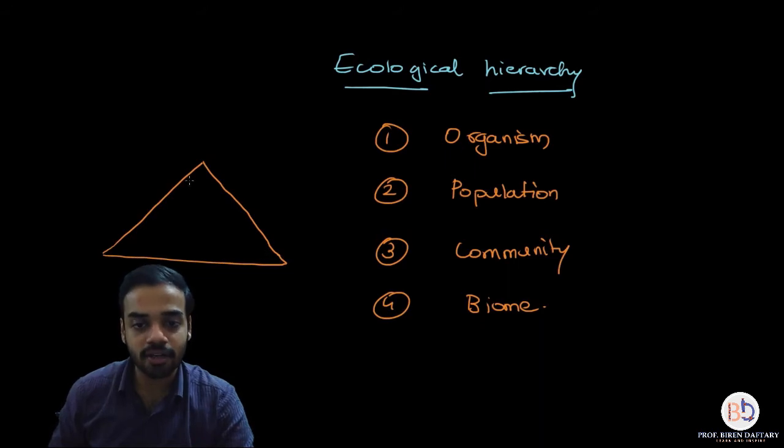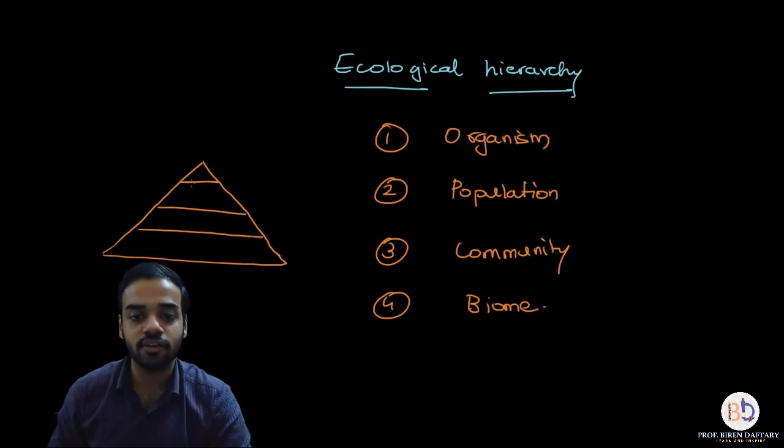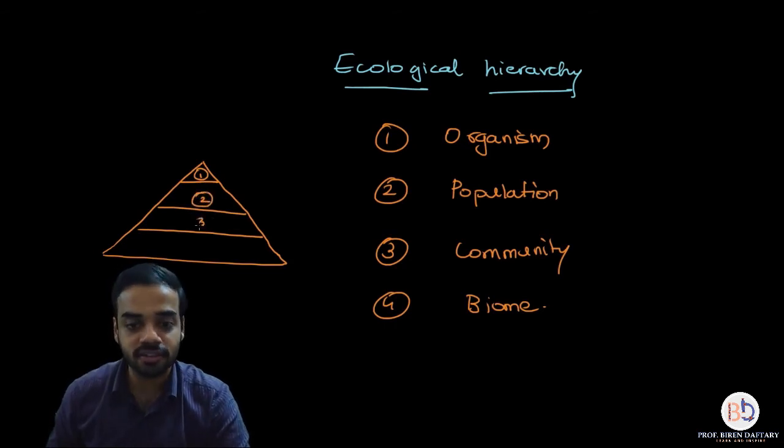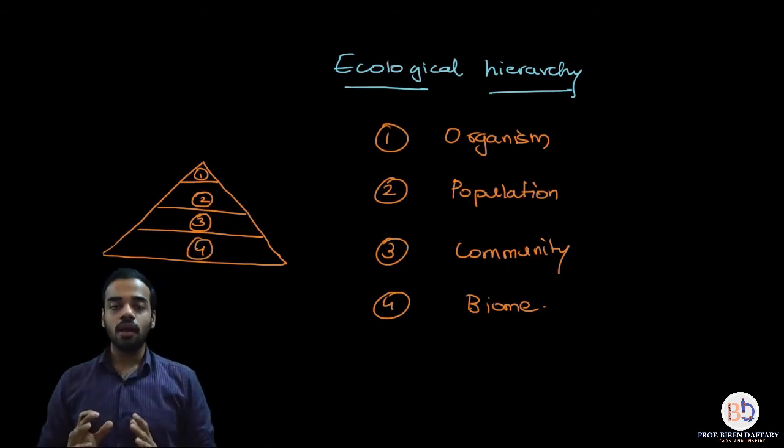And I will mark these 4 levels. This is level 1, this is level 2, this is level 3, this is level 4. So this is first level, which is organism. This is second level, which is population. This is third level, which is community. This is biome. Are you getting me?